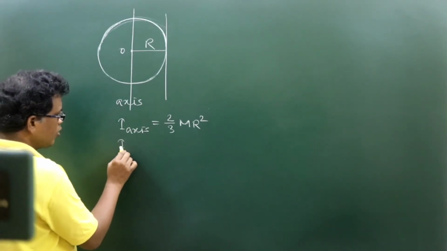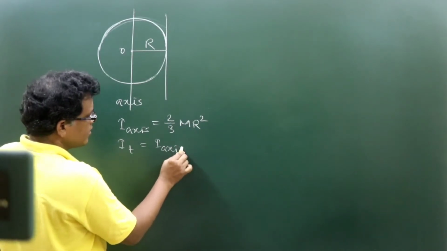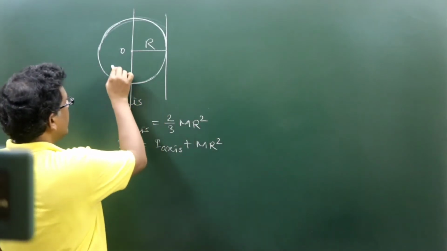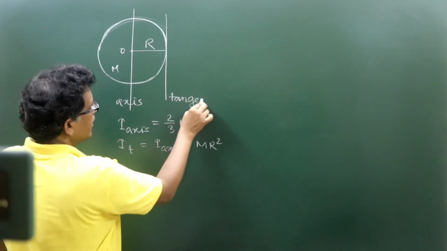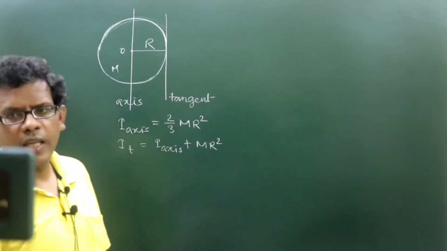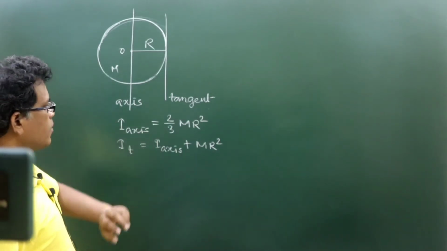And I about tangent is equal to I about axis plus MR square. M is the mass, R is the radius, this is the tangent. Parallel axis theorem we can apply. So about the tangent, MI will be I axis plus MR square.